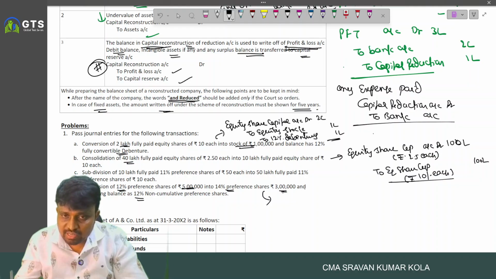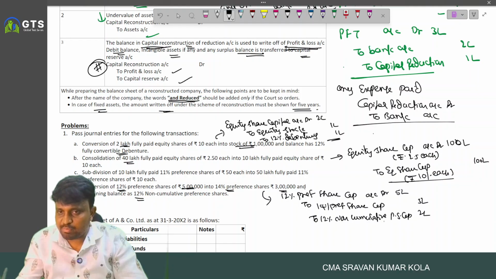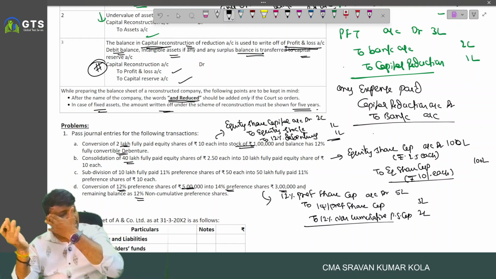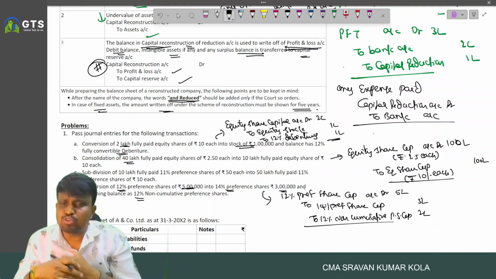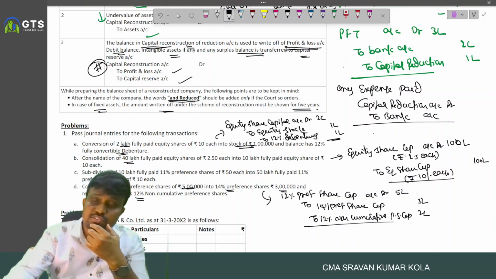Okay, so how do we write the entry? 12% preference share capital account debited 5 lakh, to 14% preference share capital 3 lakh, and the remaining to 12% non-cumulative preference share capital 2 lakhs. Okay, this is the first one.